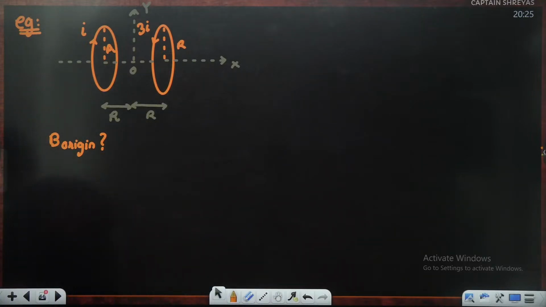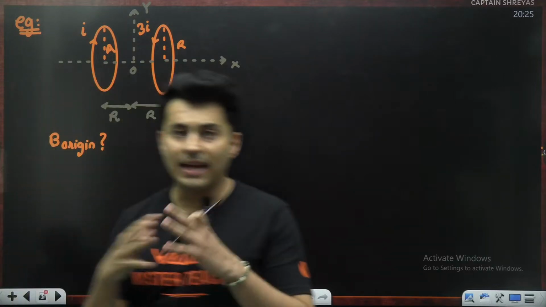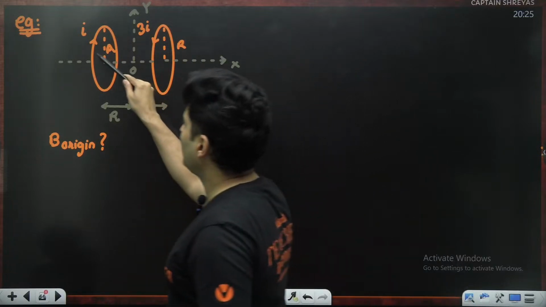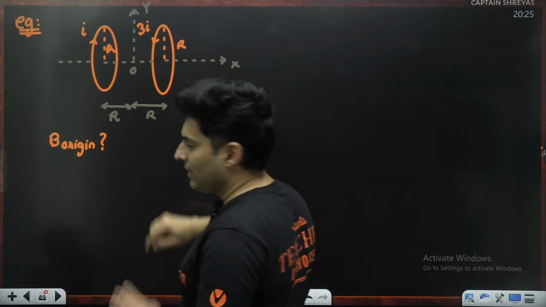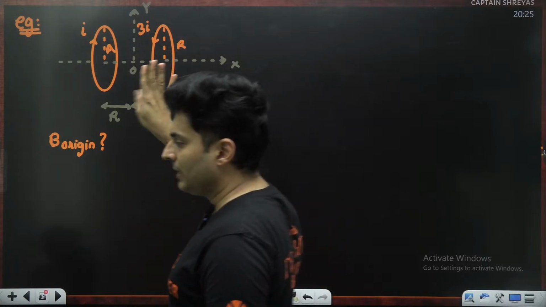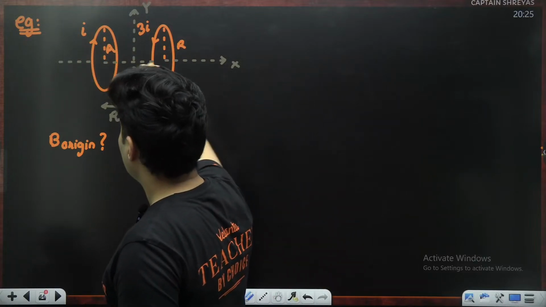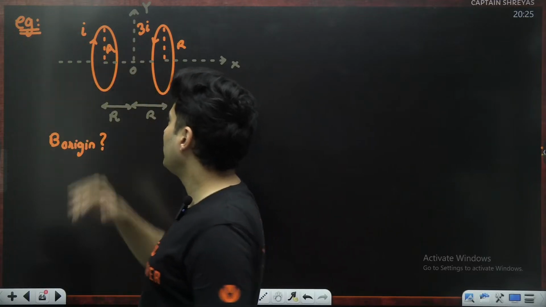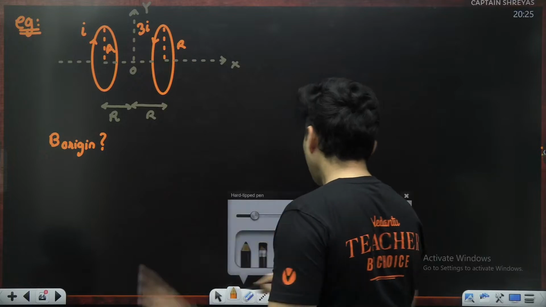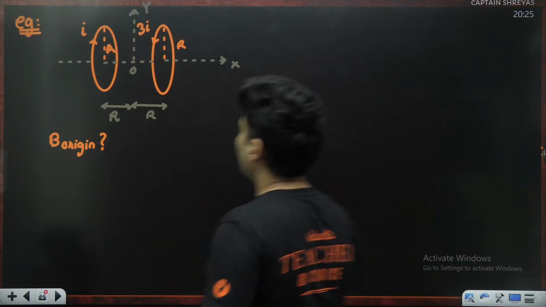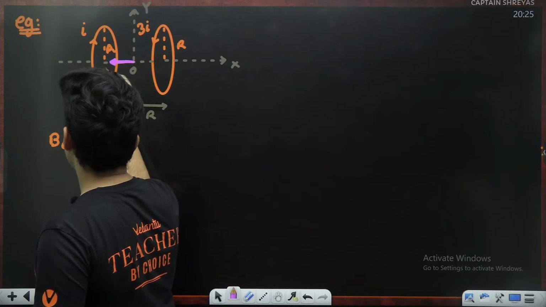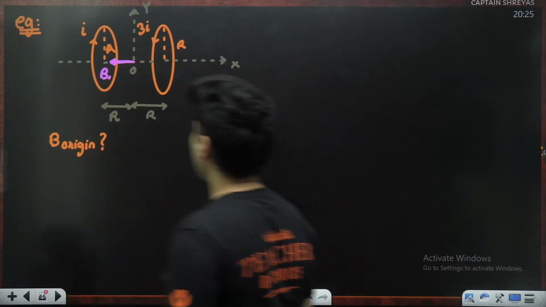Now, when you thought about this, also think whether their effects will actually add up or will they be opposite to each other. So for this coil, the current is going like that. Take the four fingers of your right hand, make it go like this. You will see the thumb going left. That means the magnetic field lines are going towards the left side. So due to the current I, the magnetic field is 100% in this direction.